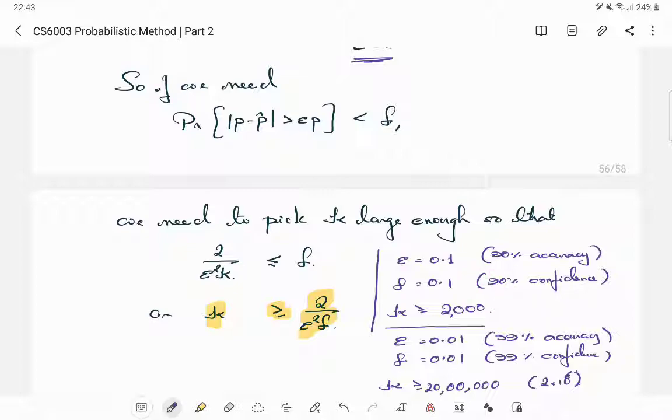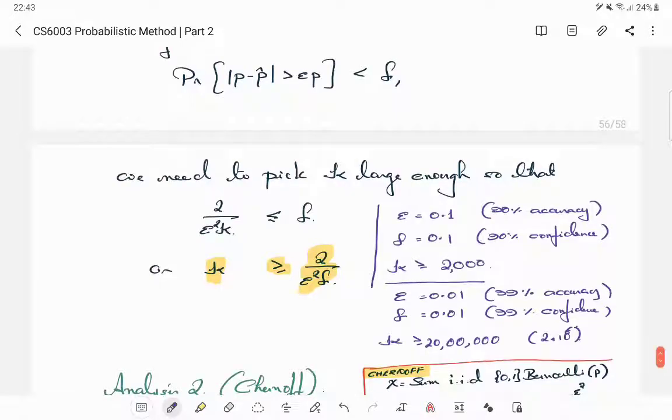accuracy and confidence. If you want 99% accuracy and 99% confidence, this would be 10 power minus 2 squared, so 10 power minus 4, and a 10 power minus 2, which would be close to 10 power 6, right? So you need to ask 20 lakh people. But that is because that's what the Chebyshev analysis will give.